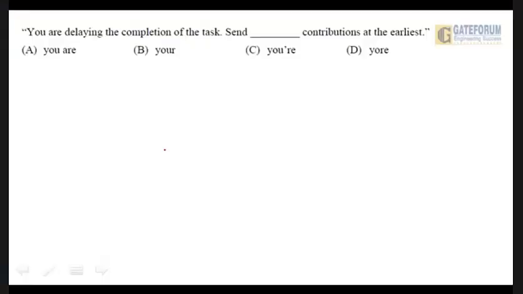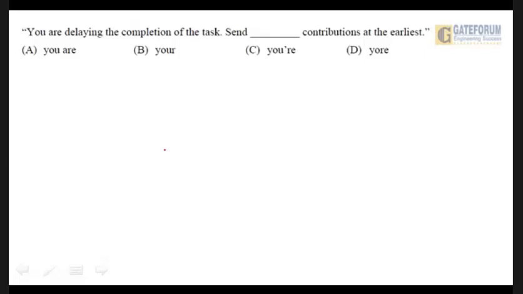And this is the GATE 2023 question paper for the stream of BT. Okay. So the first question is, you are delaying the completion of the task. Send dash your contributions at the earliest. So take a few seconds. This is simple. I'm sure all of you will be able to do it.